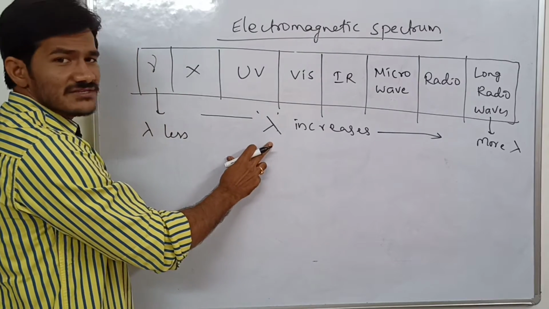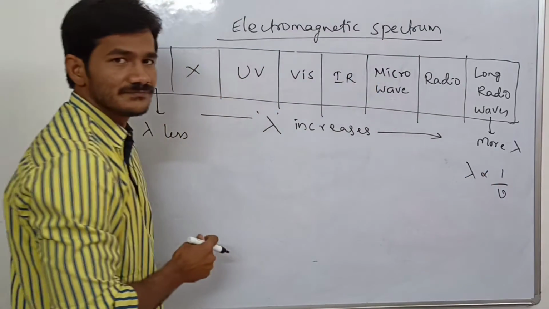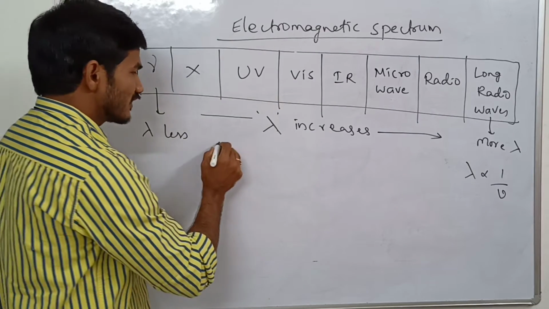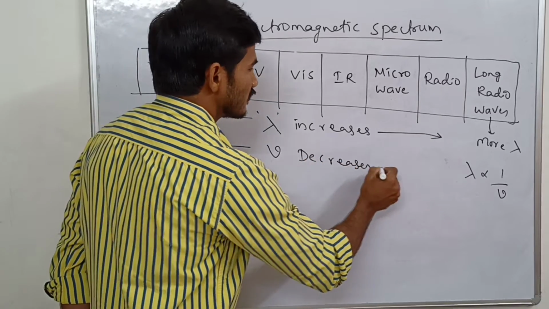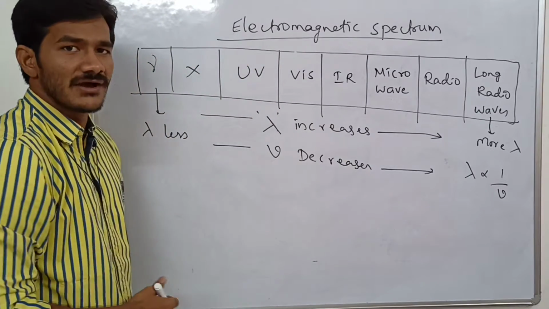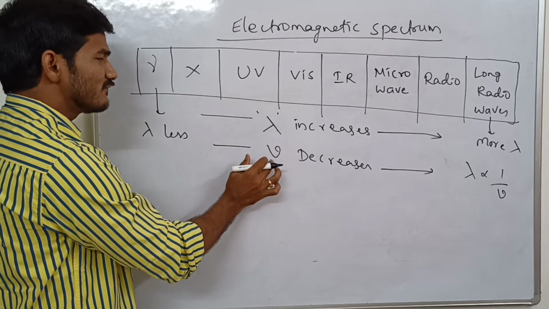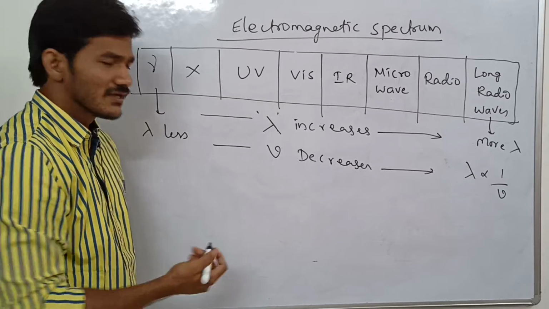Okay, I already told you, wavelength and frequency are inversely proportional. When wavelength is more, frequency is less. So I can write here, frequency decreases from gamma to long radio waves. Based on this wavelength and frequency, we can also understand the energy.